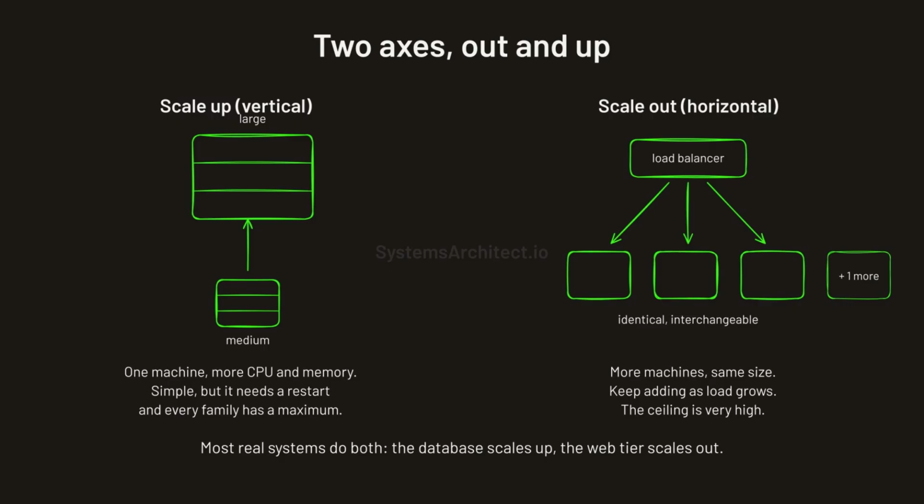Vertical scaling instead replaces one instance with a larger one. You move from a medium instance to a large, doubling CPU and memory. It is far simpler because the application itself does not have to change, but it usually needs a restart, and every instance family has a maximum size. Most real architectures use both, scaling the database up and the web tier out.